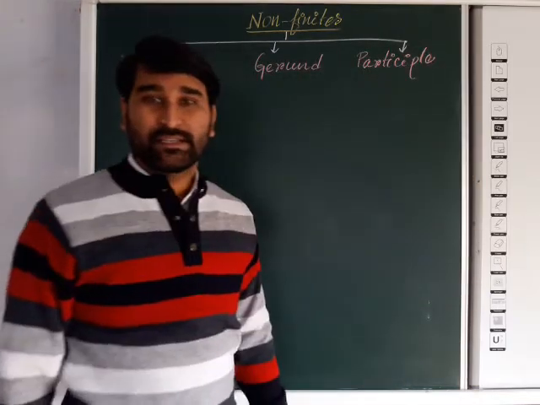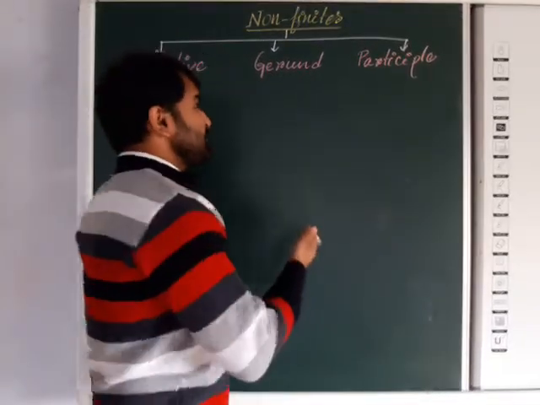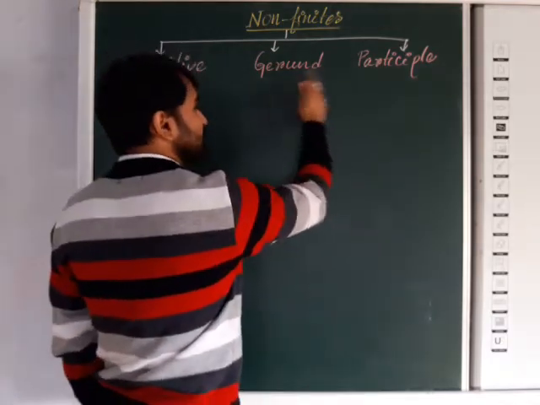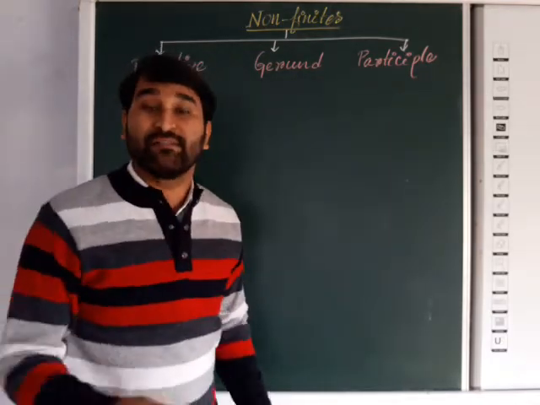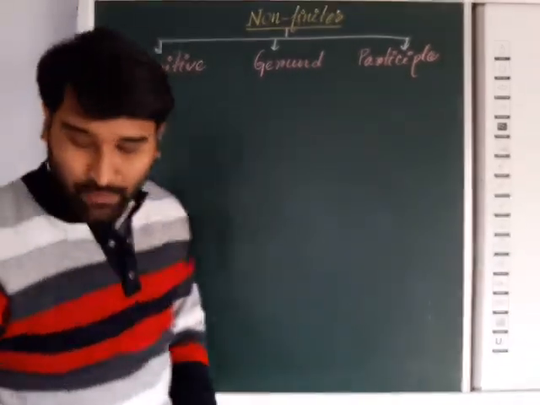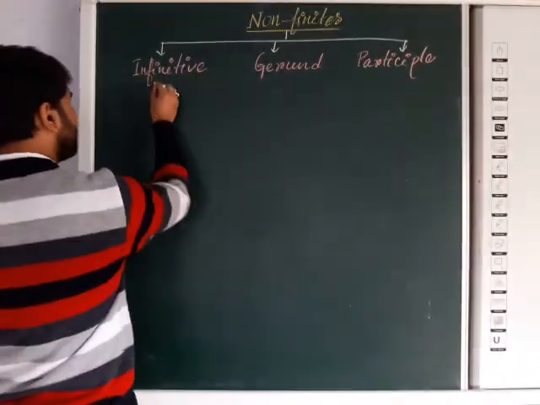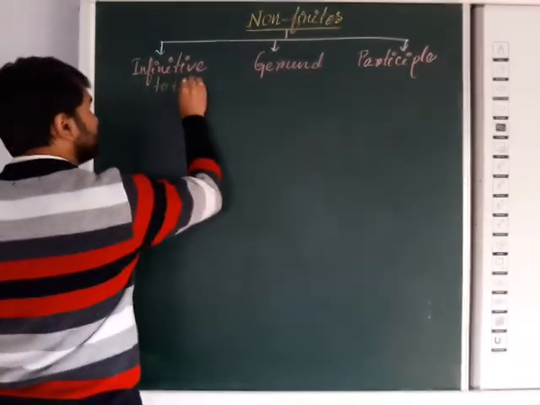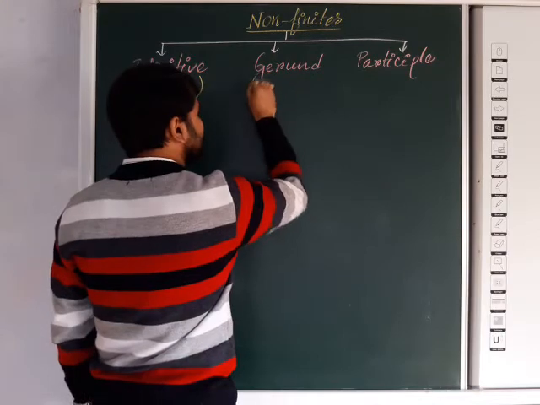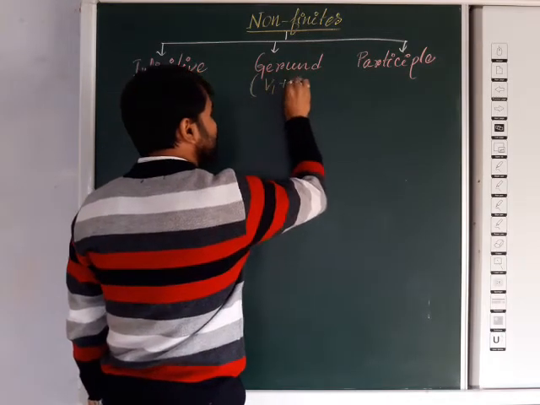So dear students, this class is much more important for you because most of you have some confusion regarding gerund and participle, because both have the same form. As you know, infinitive form will be to plus V1 form. Gerund form will be V1 plus ing.